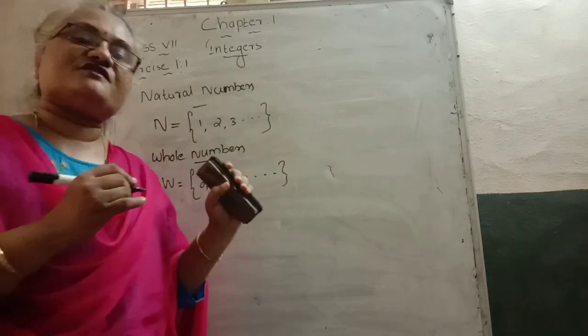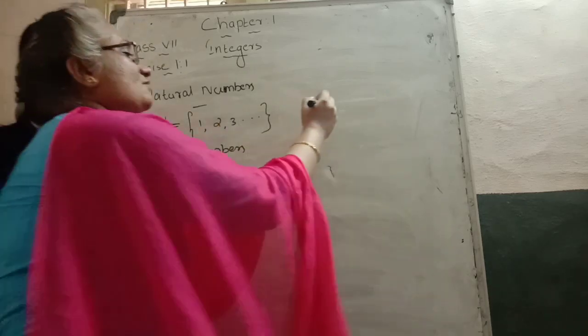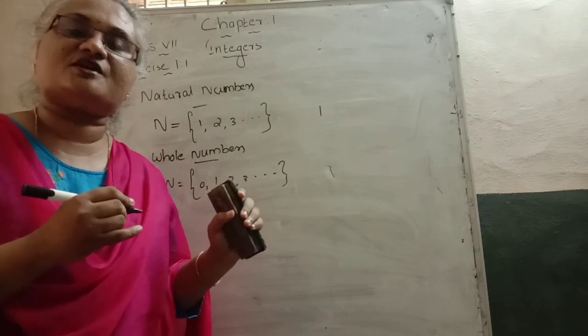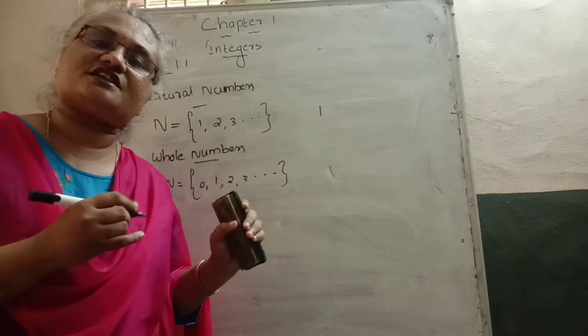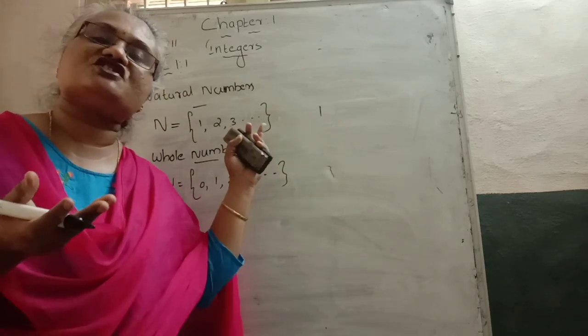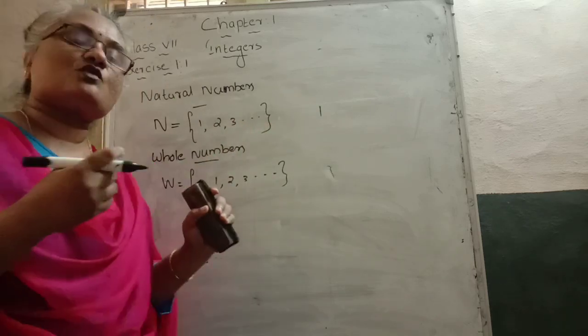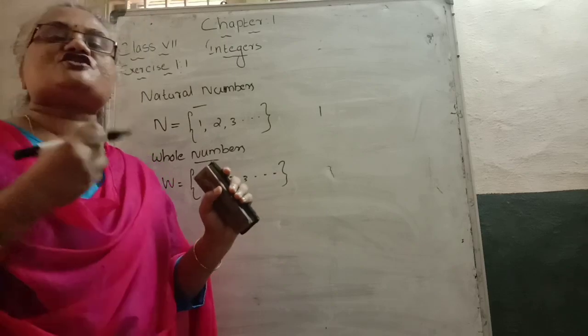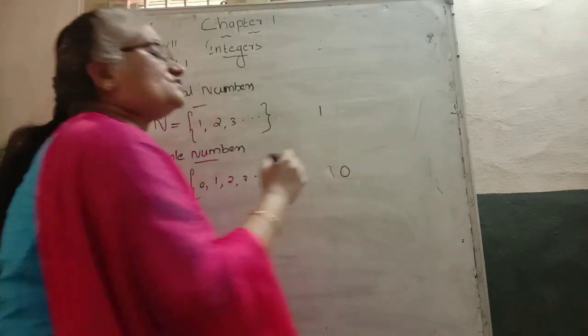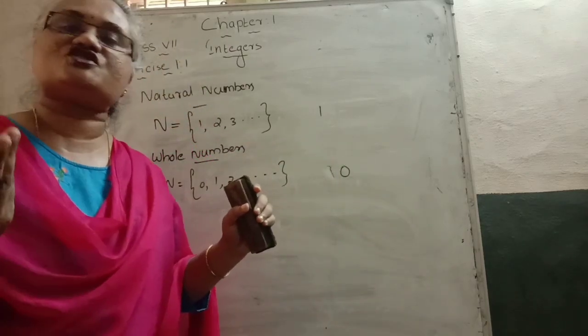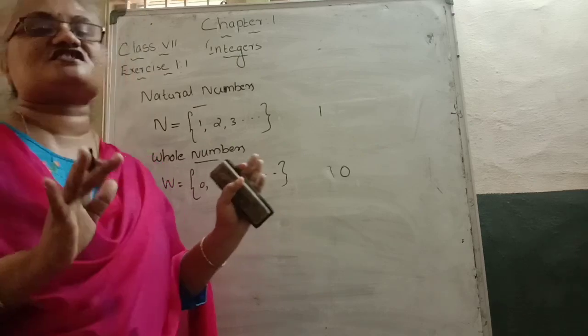In the natural numbers, which is the smallest natural number? 1 is the smallest natural number. Which is the greatest natural number? We can't tell. Why? Because it is infinite. It has infinitely many numbers. Then what about whole numbers? Which is the smallest whole number? 0 is the smallest whole number. Which is the greatest? We can't say which one is the greatest number.